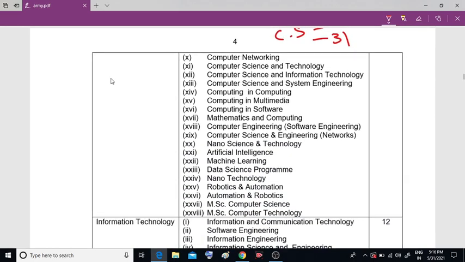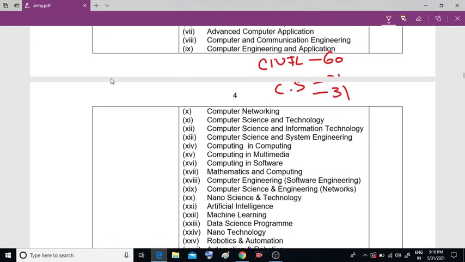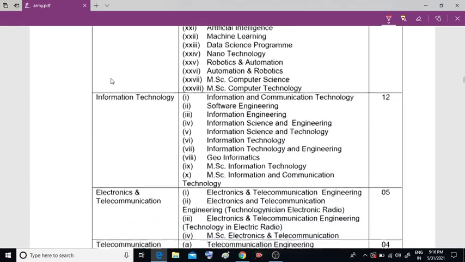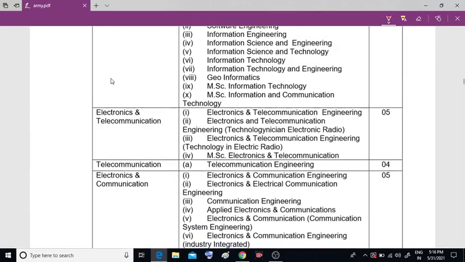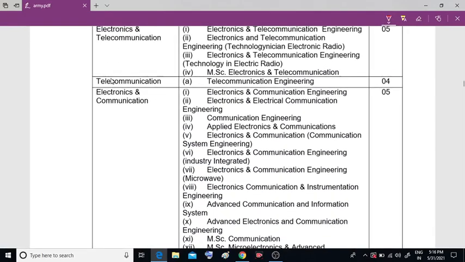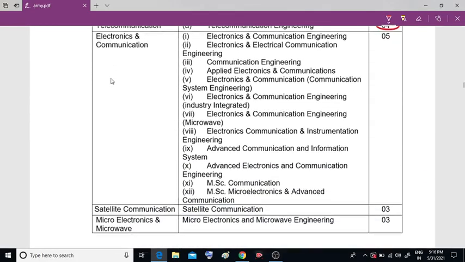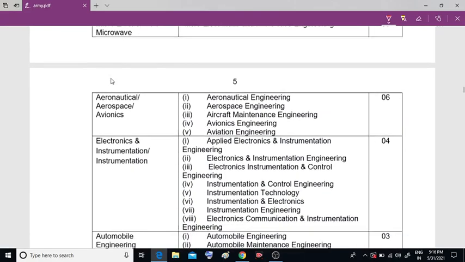So there is a big opportunity for all the civil engineers. Please don't ignore this one. And the selection process I will tell you in the upcoming video. And telecommunication 4, as well as electronics and telecommunication 5 posts. Okay, these are all about the vacancies list.